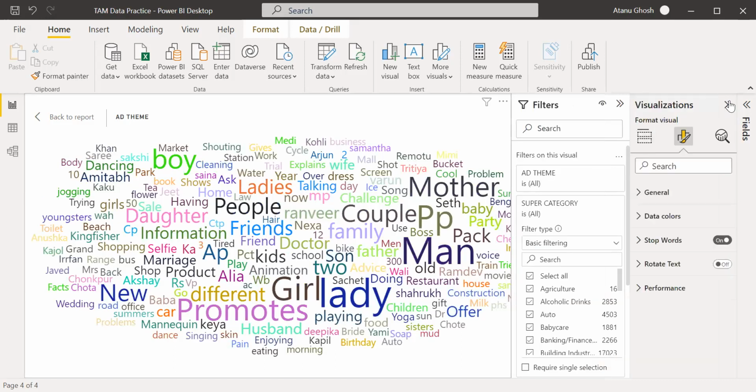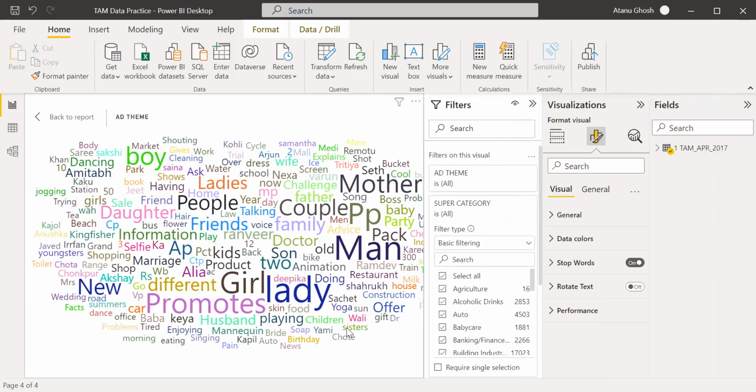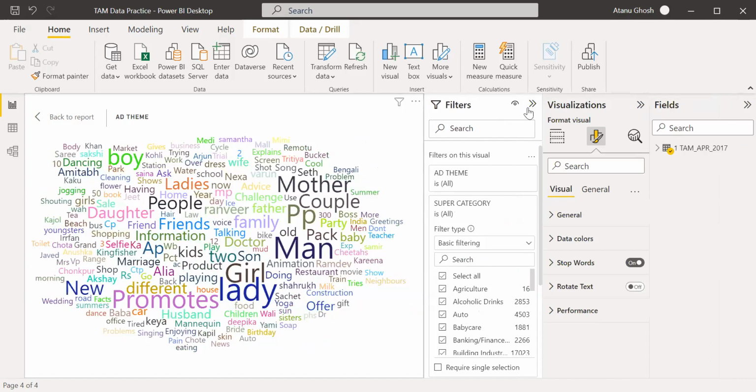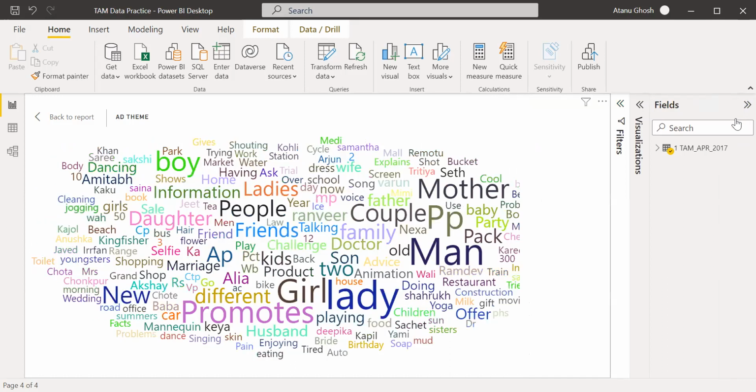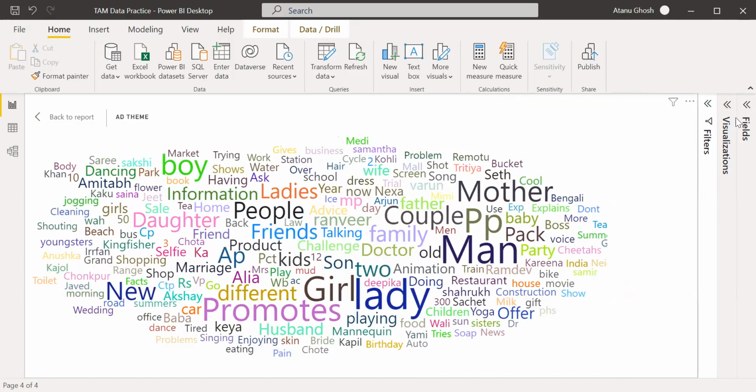Will it help to create keywords? Yes, I mean this can. As a publisher, probably it's not of much use. But let's say for an advertiser, it is a very basic idea of what type of themes are used for advertising in a particular category.